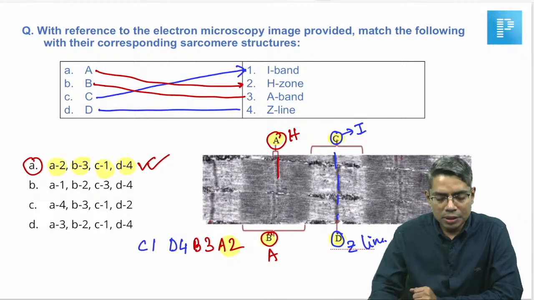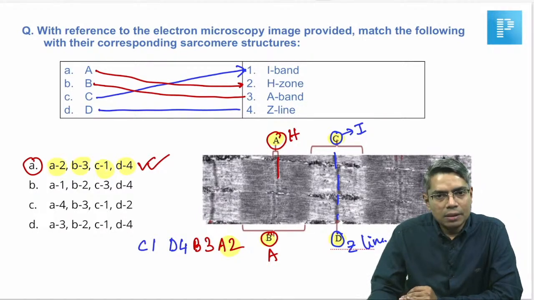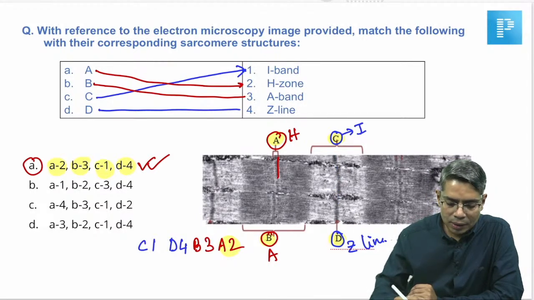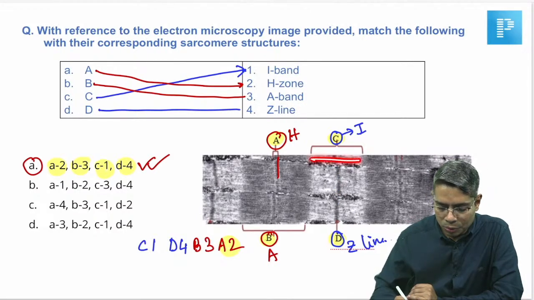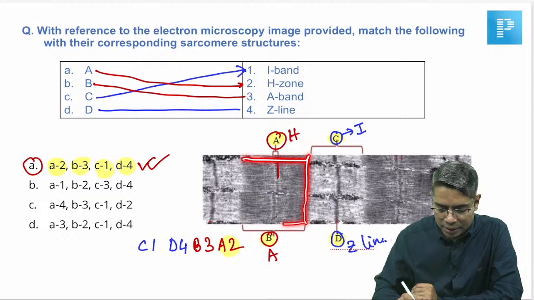I think this is also an easy question and all of you have answered correctly. The basic thing is that you have to identify where your light color band is and where your dark color band is. This whole light color band is the I band, and at the center of the I band we all know the Z line is there, and this whole dark color band is the A band.